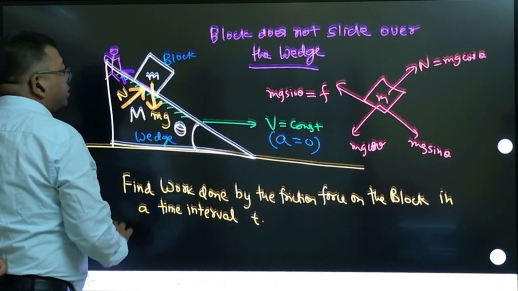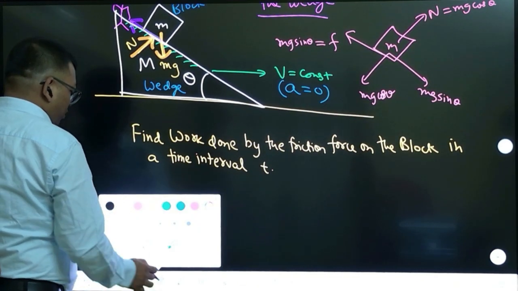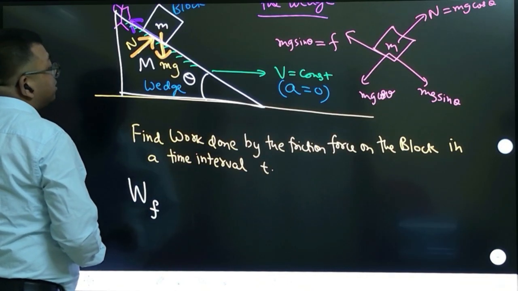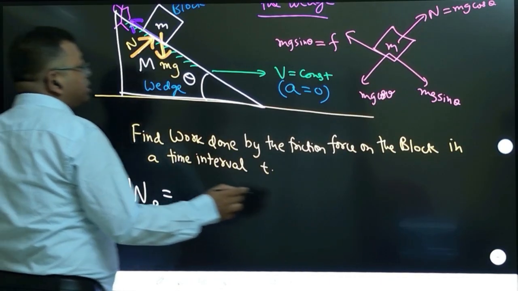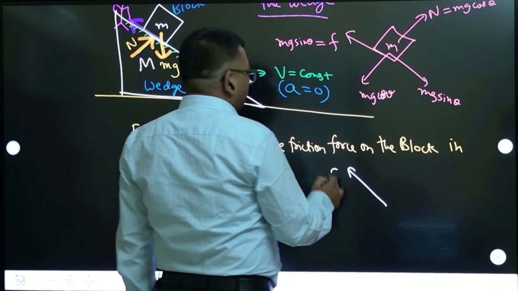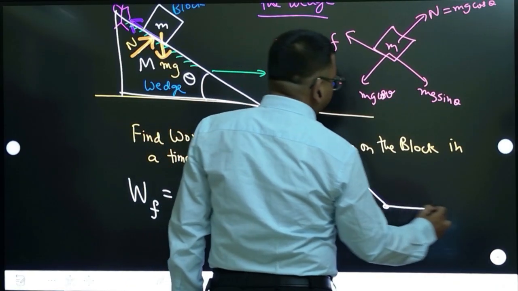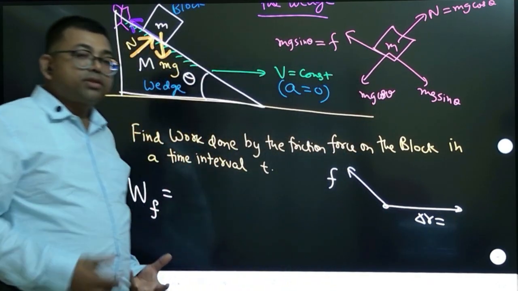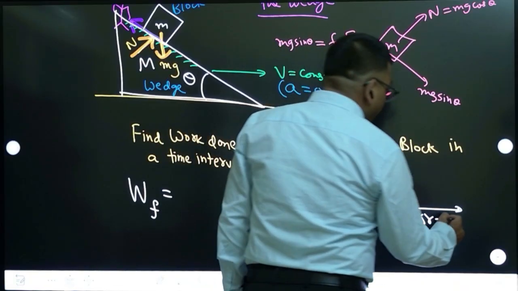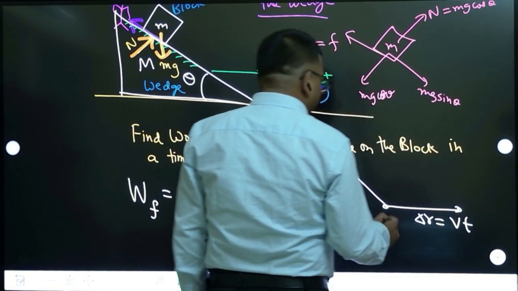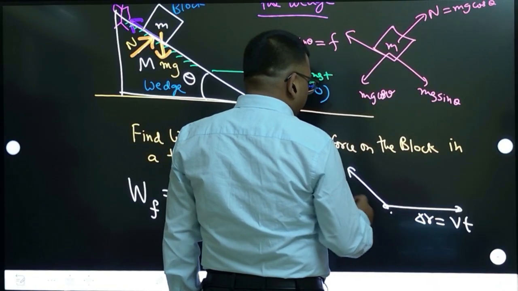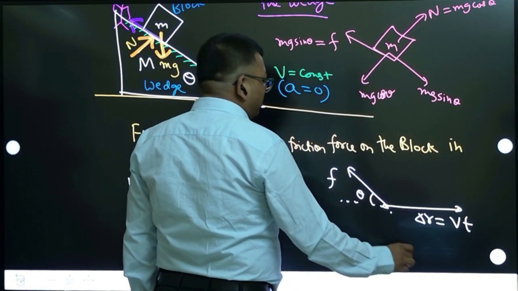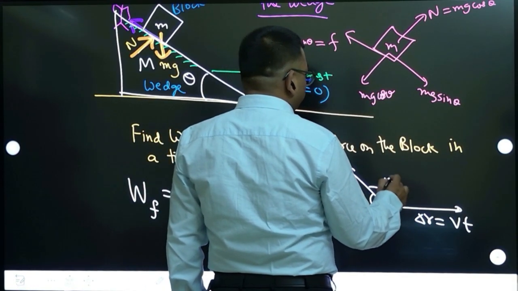So now let us try to calculate work done. Work done by friction only. Friction is acting this way, and displacement, remember, is happening this way, and the body is moving with a constant speed. So displacement is velocity into time. And note that the angle theta is this angle theta, because this is the inclined plane parallel. So this becomes 180 minus theta.